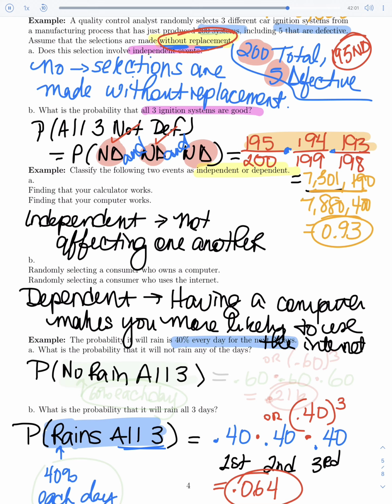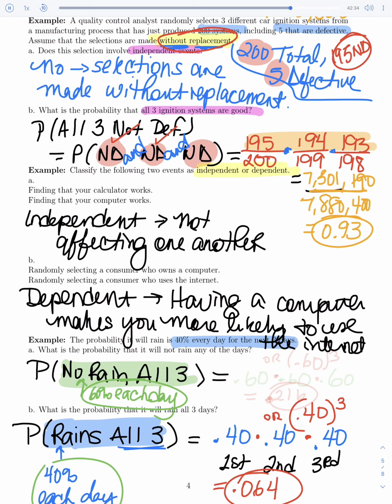Now let's look at the flip side. What are the chances of it raining none of the 3 days? This is not the opposite. This means for each day I want it to not rain. Well, what are the chances of it not raining each day? If the chances of it raining each day is 40%, it means the chances of it not raining each day is 60%. That's for each day separately, though, just like before. So I need to do what we did before, which is take each day separately.